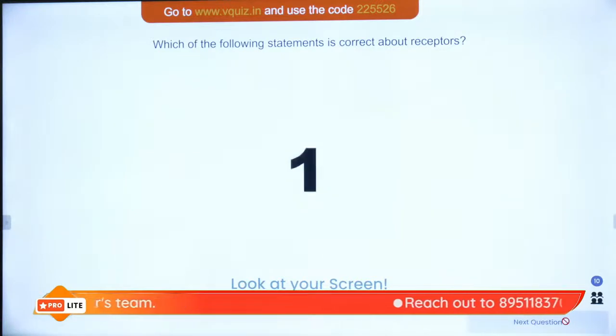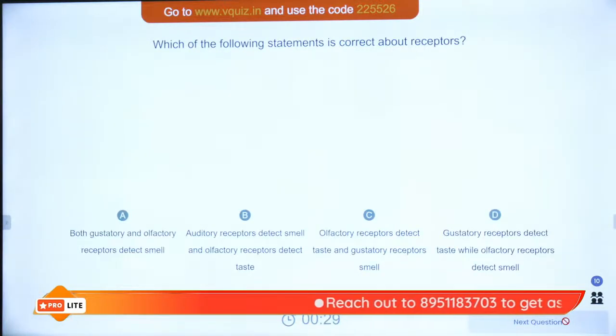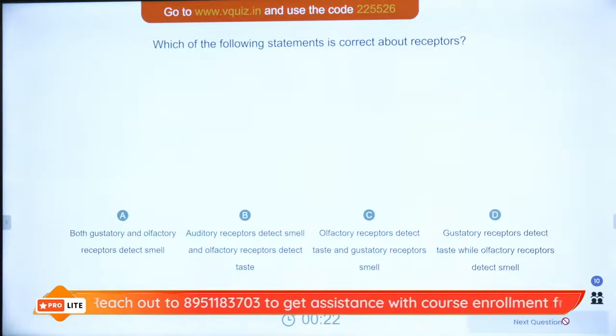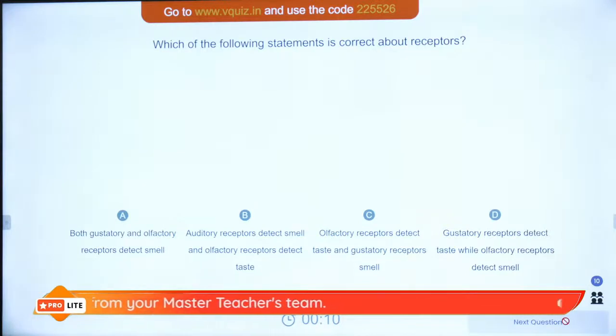Which of the following statements is correct about receptors? Both gustatory and olfactory detect smell. Auditory is for smell, olfactory is for taste. Olfactory is for taste, gustatory is for smell. Or gustatory is for taste and olfactory is for smell. What is correct about receptors?